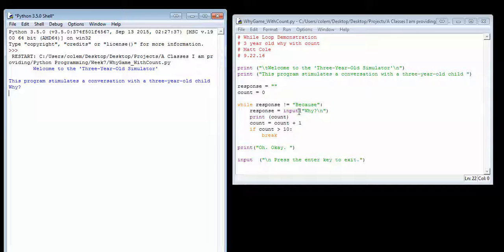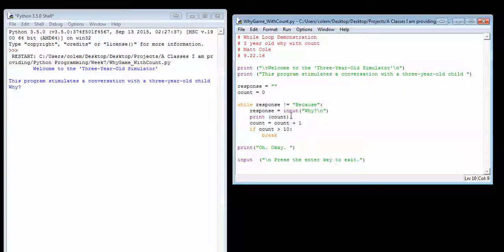I'm still looking for the specific "Because" with a capital B, but this time I've added a count. Similar to the variable response being given a set value of blank to begin with, I now have another variable called count, and I'm setting it equal to 0.